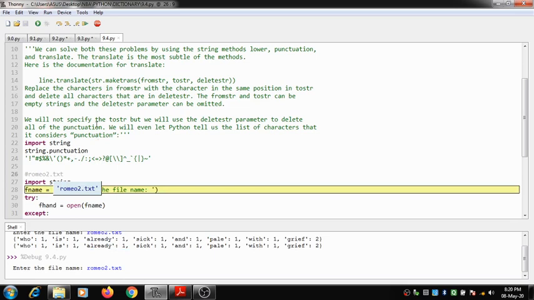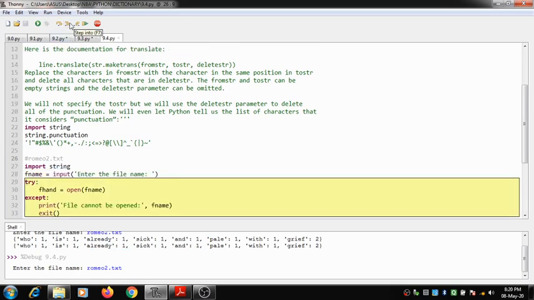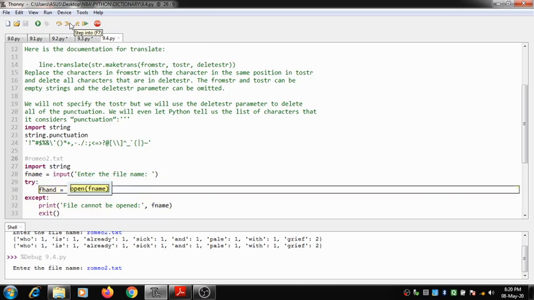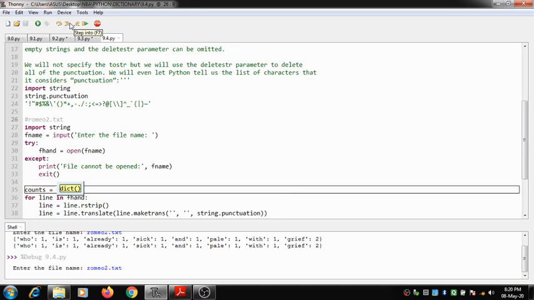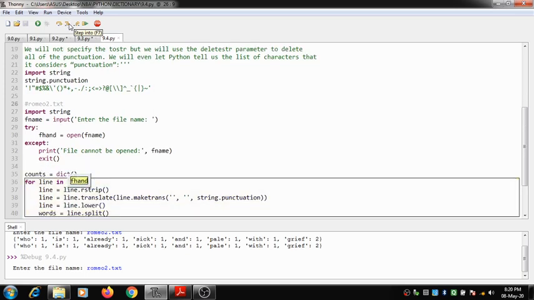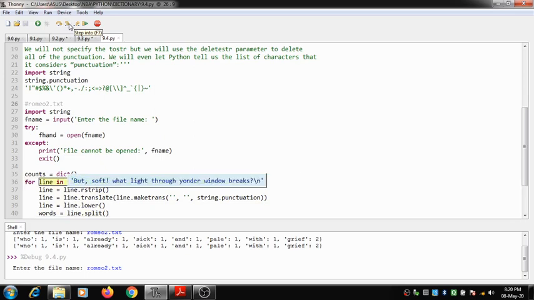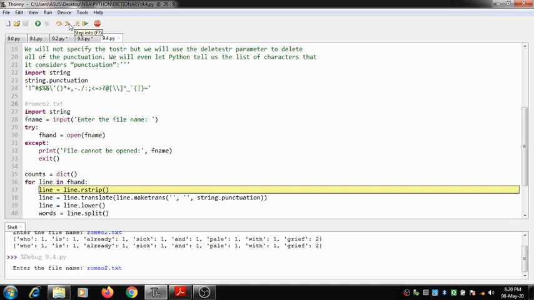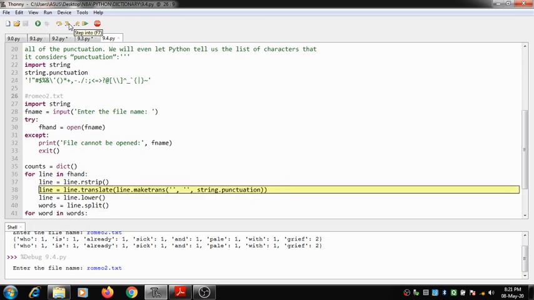Okay, now I have entered the file. The file handler opens the file romeo.txt, and we create an empty dictionary now. Now I am going to extract each line from the path which has been specified in the file handler. rstrip is going to remove the trailing whitespace from the line.